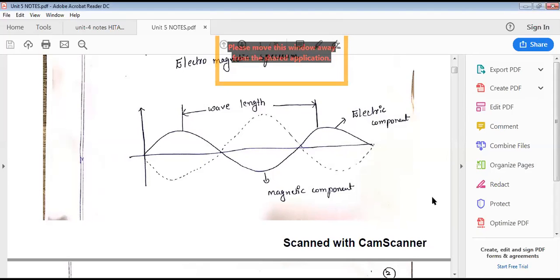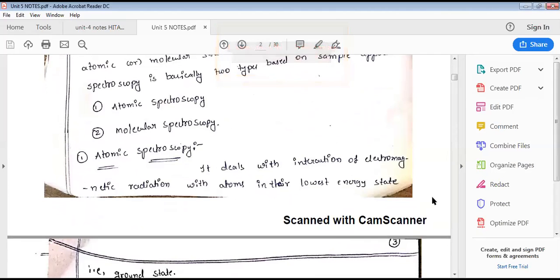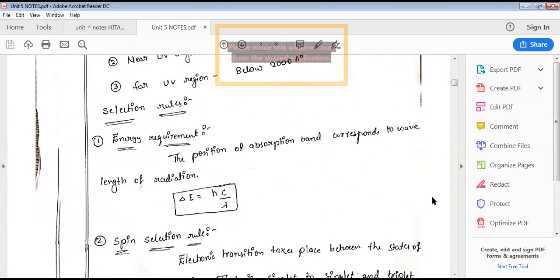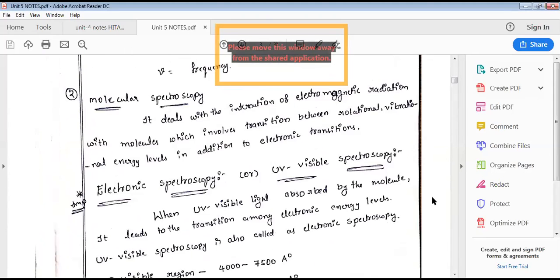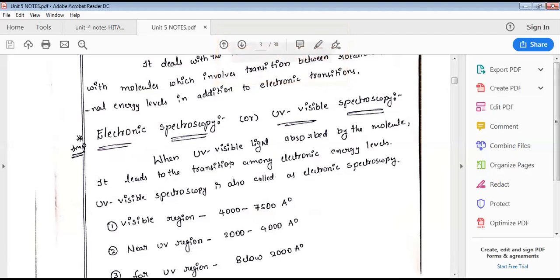Now let us discuss ultraviolet radiation and ultraviolet spectroscopy. In UV visible spectroscopy, when UV light is absorbed by the molecule, excitation of the molecule takes place from one electronic level to another electronic level. Hence, it is also called electronic spectroscopy. Transition from one electronic level to another is possible.